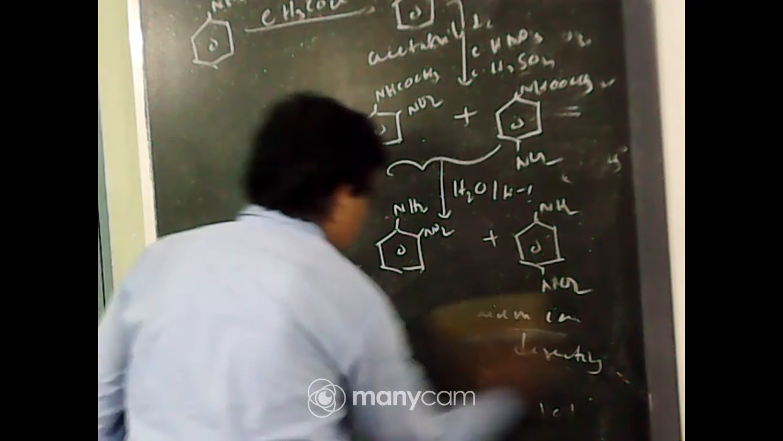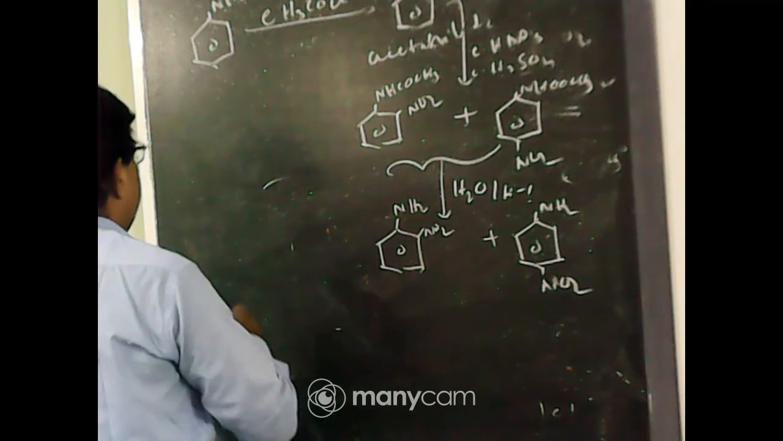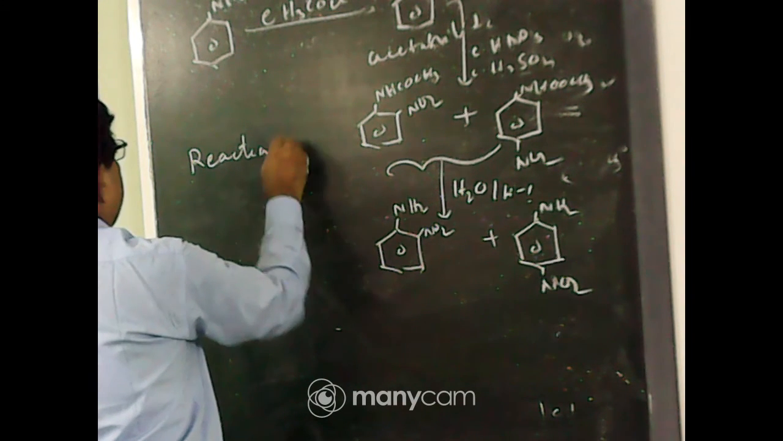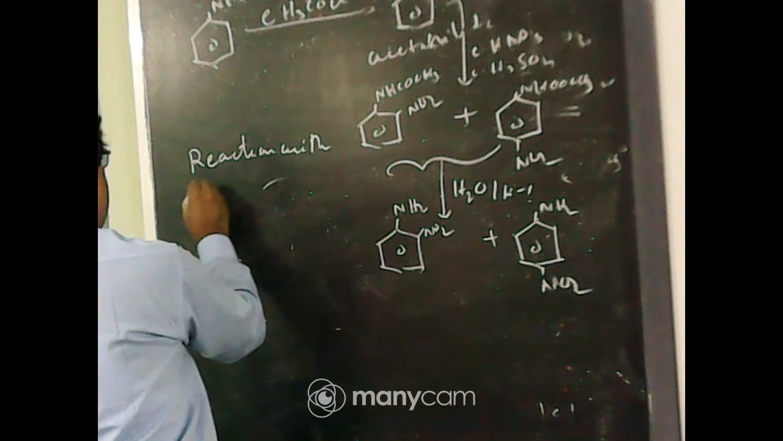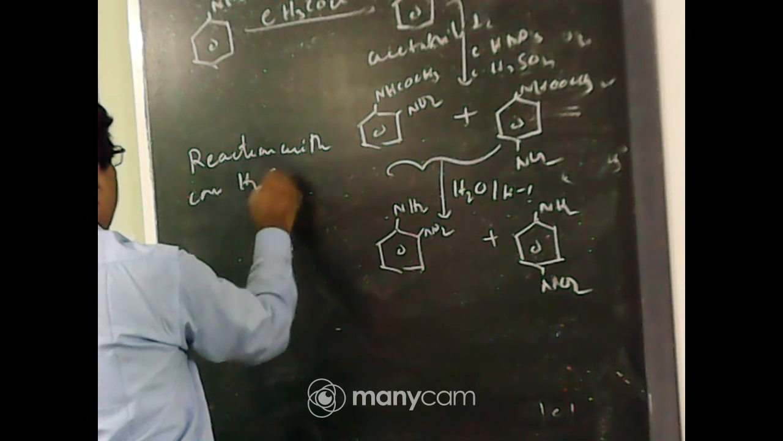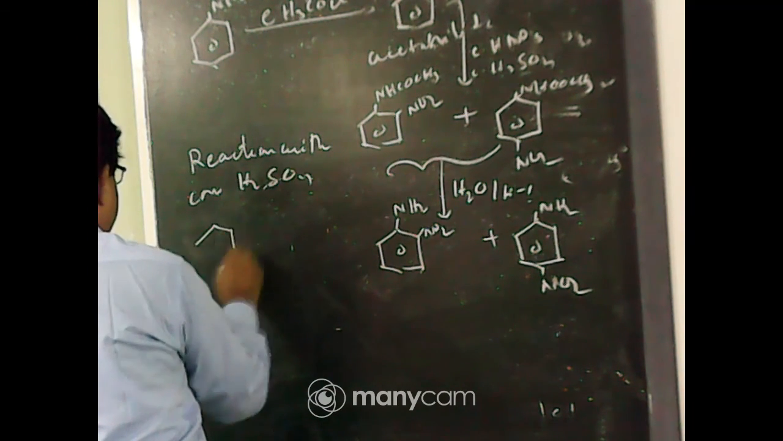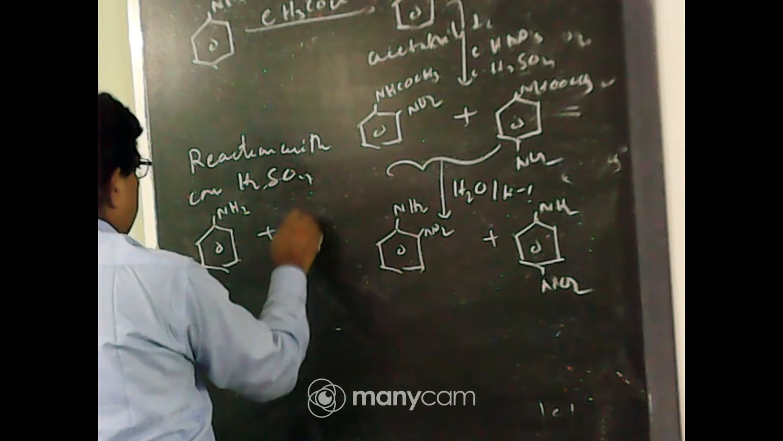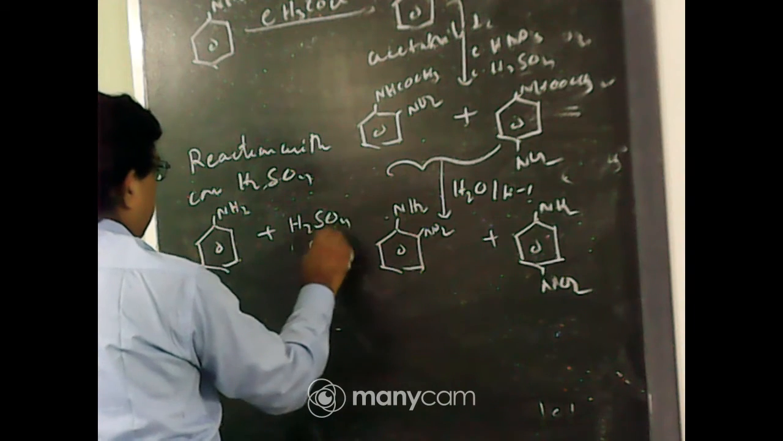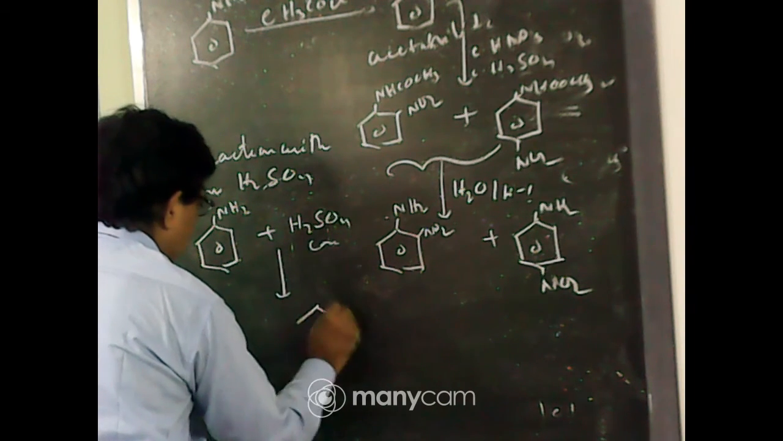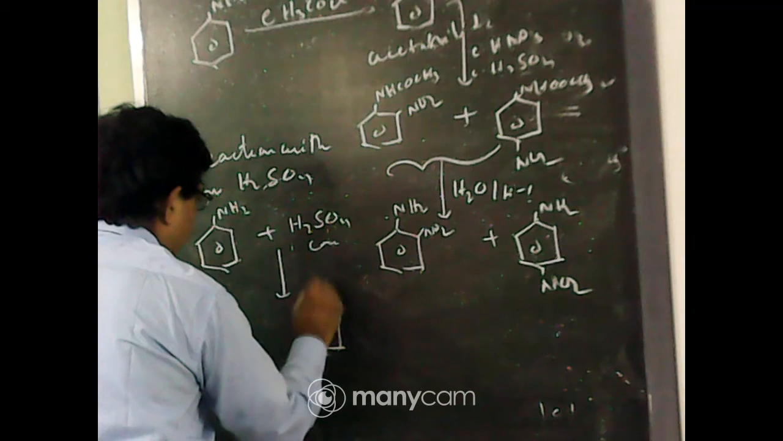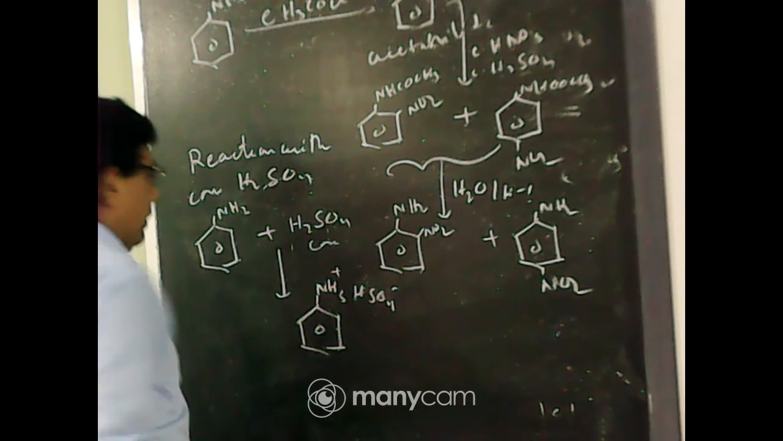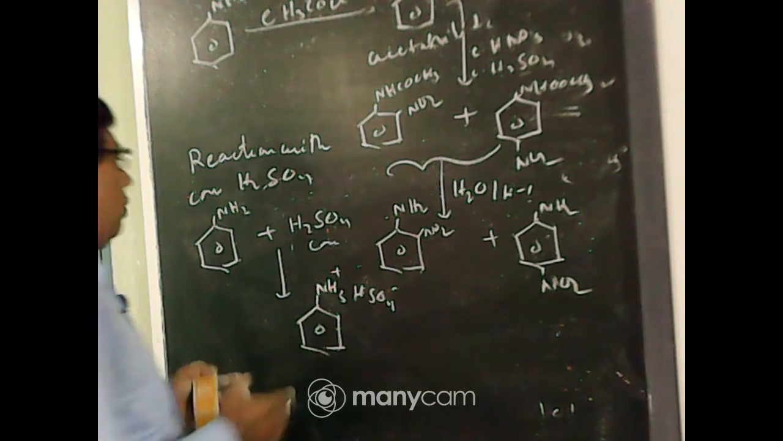Another is sulfonation of aniline. Next, the reaction with concentrated sulfuric acid. Aniline is a base, so it reacts with concentrated sulfuric acid to form aniline hydrogen sulfate, benzene ring NH3+ HSO4-. A salt, aniline hydrogen sulfate, is formed.